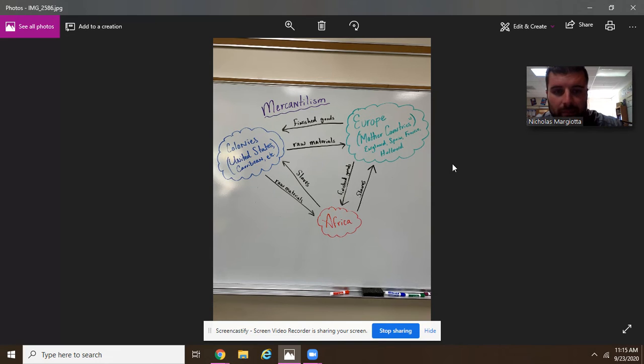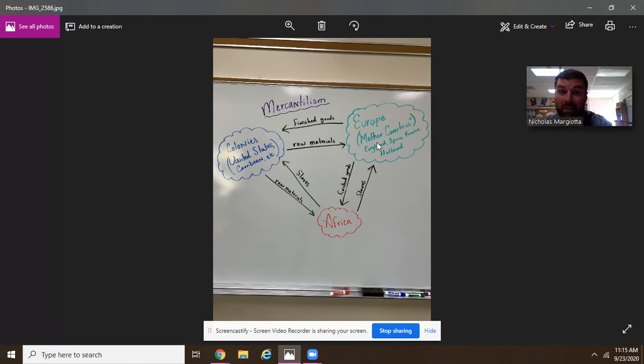What I mean by that is over here in Europe, that's where the countries that have been on their own for a while, they're kind of established. They have factories. They have a really good economy. They're well off and on their feet. They know what they're supposed to do in order to survive in life. So let's use England as an example. England has colonies over here in Africa that they own. England also has colonies over here in the United States that they own.